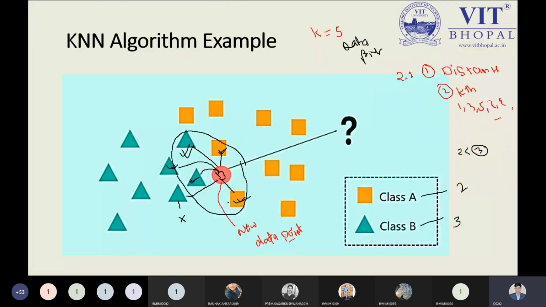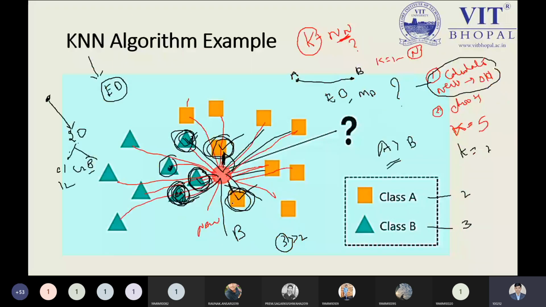When I update to k equal to 5, I find this belongs to class B. So after changing the value to 3, 5, and 7, we find that the new data point belongs to B. Definitely the majority is going for B, so we are getting the result close to this point. The new data point will of course be B, but we need to prove it by calculating the accuracy or measuring the performance by changing the k value.